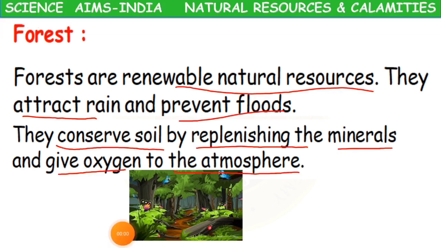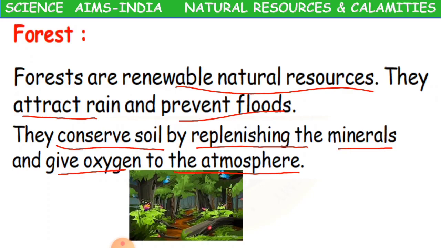So we have got forest here. I was explaining forests. Again children, forest is a natural resource, like I was just discussing about forest when I spoke about land. Forests are renewable natural resources. And what is the advantage of forest? They attract rain and prevent floods. Because of trees, we get rain. If we have more trees on the land, then we can get more rain. That is why forests attract rain, because they have plenty of trees.